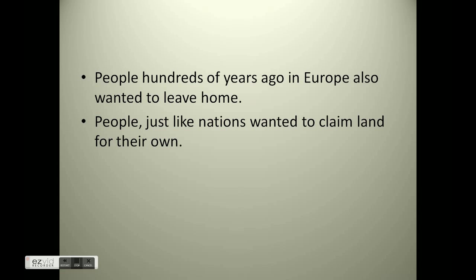People hundreds of years ago in Europe also wanted to leave home. People, just like nations, wanted to claim land for their own. So this is one of the reasons that people wanted to leave their homelands and come to the New World, to get a different start. They wanted to have their own lands.